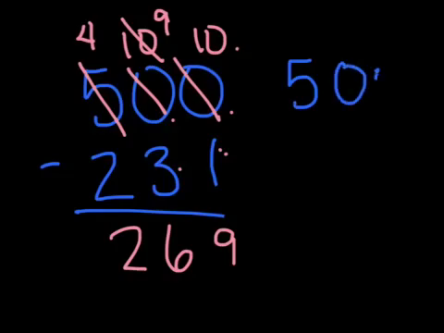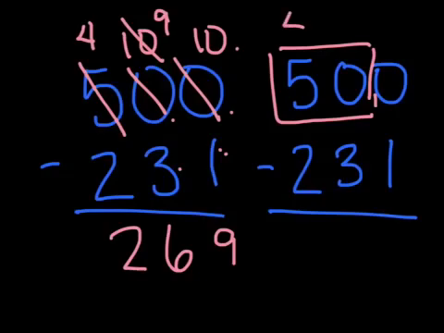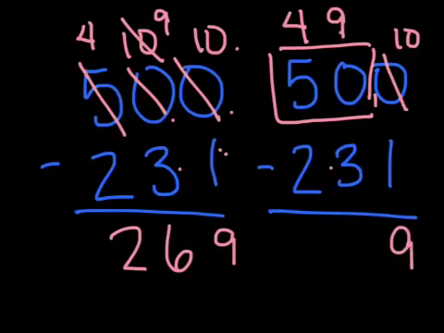So let's do 500 minus 231. I'm going to do my box around 50. Then I'm going to take 1 less than 50, and that's 49. And then this number becomes 10. Okay. So then I take 10 minus 1, and I get 9. I take 9 minus 3, and I get 6. I take 4 minus 2, and I get 2. It checks out, and it's the same answer. So either way that you choose to do it works, but you have to use one of those two.